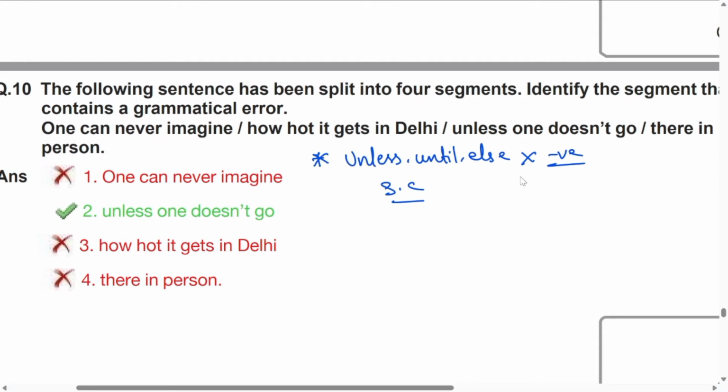Semi-negative words are the words which give negative meaning without having the word not. Just like hardly, barely, scarcely, rarely, never, seldom. These are all semi-negative words. If you look at the sentence here, "unless one doesn't go" is not correct; our answer must be "unless one goes." One is a pronoun here, and must be followed by the singular form, that is, goes. So the answer comes only with the second part. If you know the rule, you can answer it within a fraction of a second.